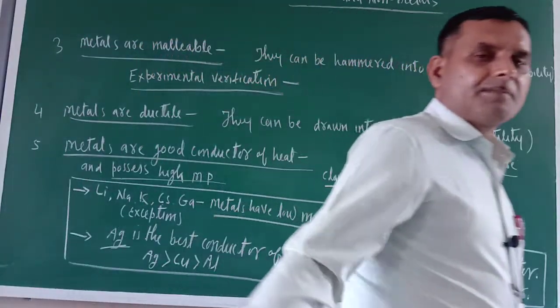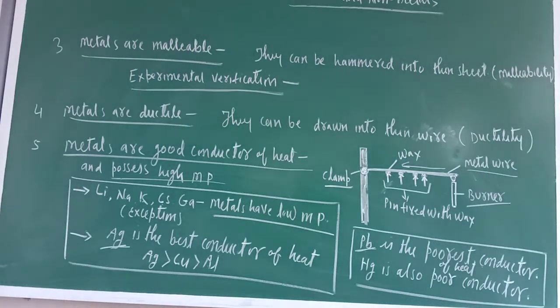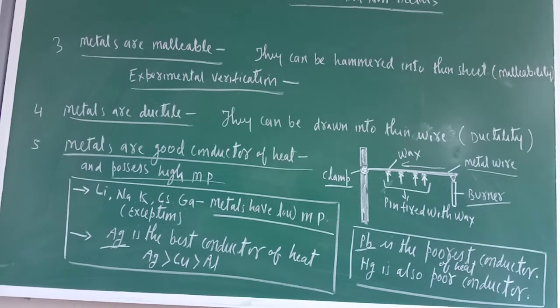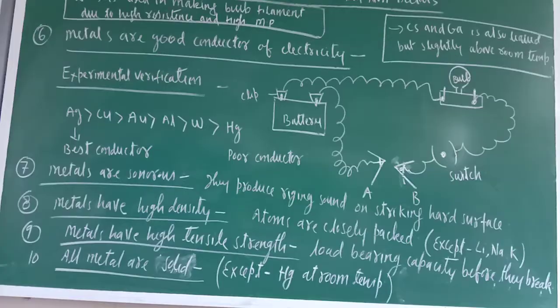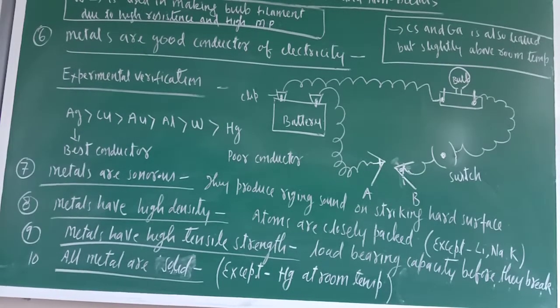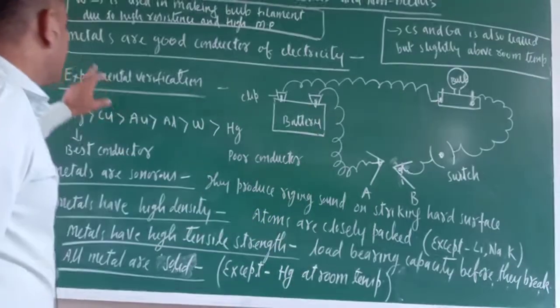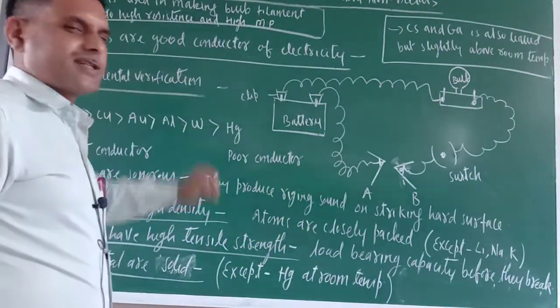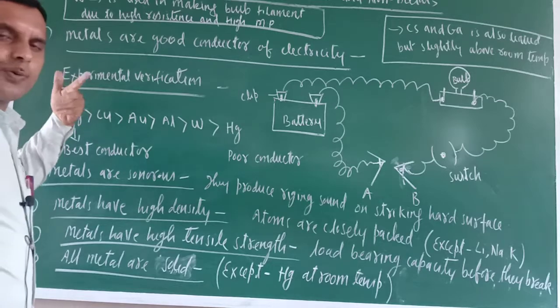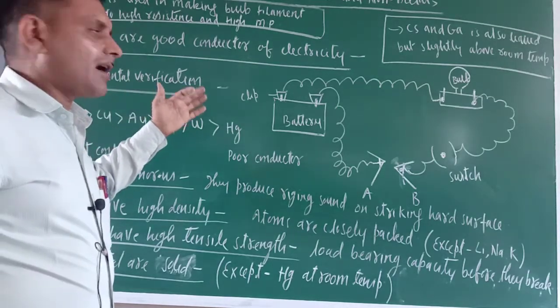Now another physical property is also there. Metals are good conductors of electricity. Metals are sonorous. I will tell you all those things. Okay, so the next physical property of metals is that metals are good conductors of electricity. How will you verify that metals are good conductors of electricity?